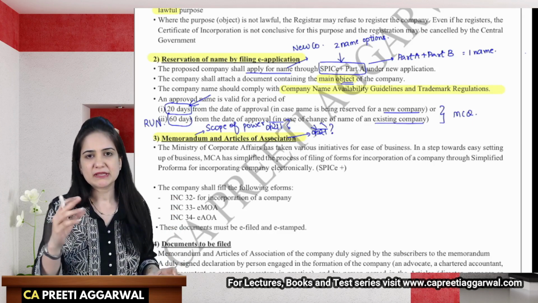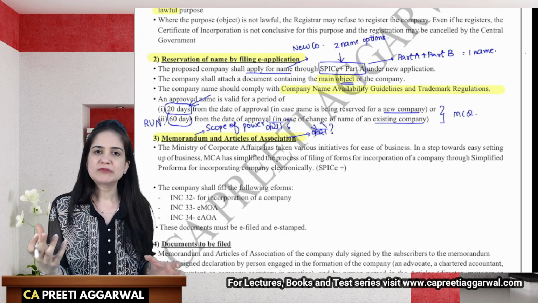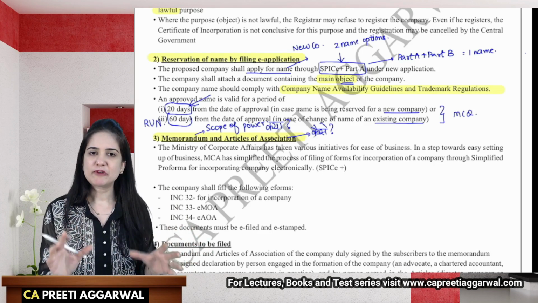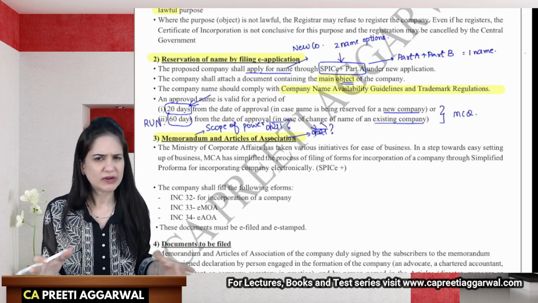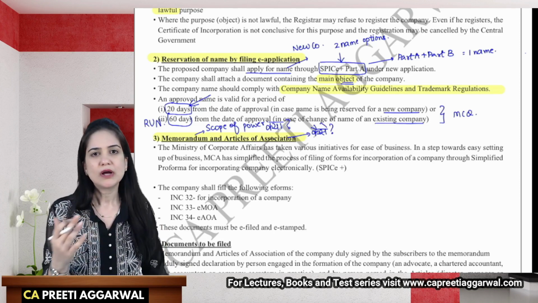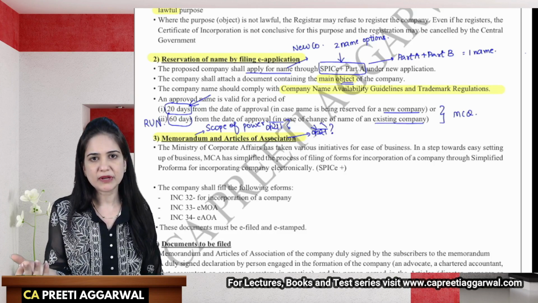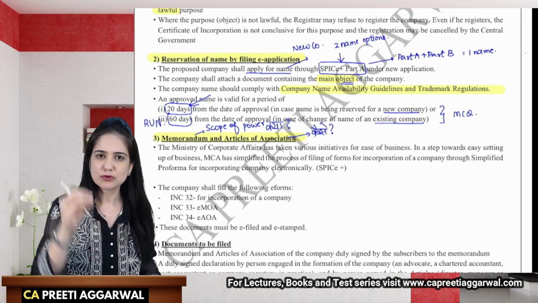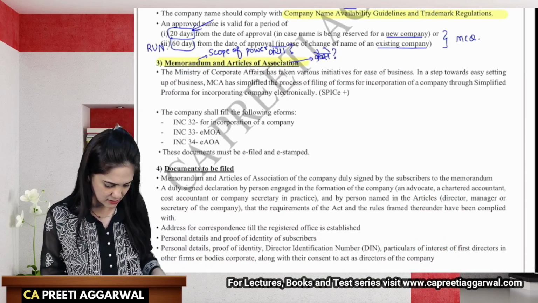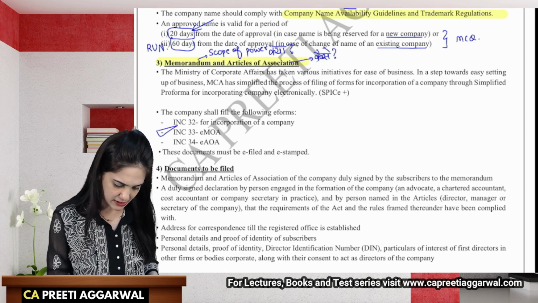Memorandum, it is basically derived from the Latin word memorandus, which means to be remembered. See, many a times it happens that we forget the authority given to the company, and company can perform only those tasks which are authorized by the memorandum. It's an artificial person, so we have to tell what the company can do, and we tell the company through the memorandum. So later on we may forget what are the objects of the company, what we have authorized the company to do, so it is better to write it, and that writing so that we can remember is known as the memorandum.